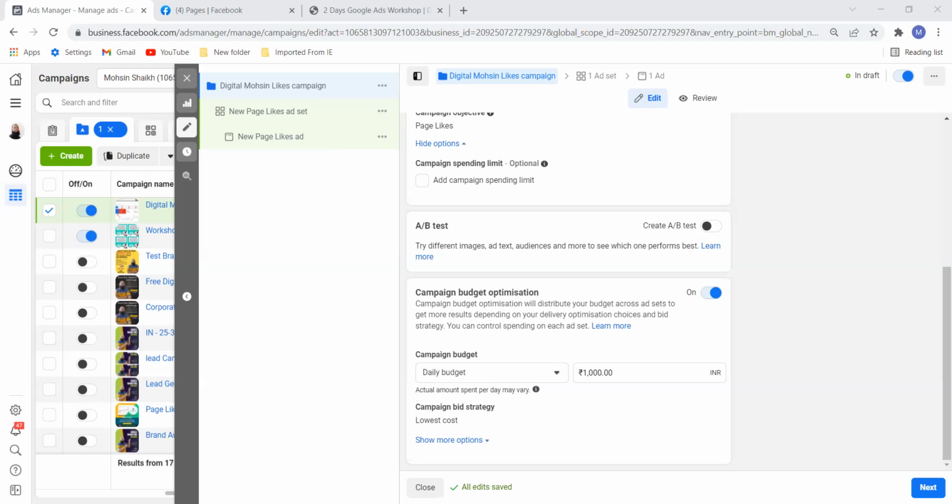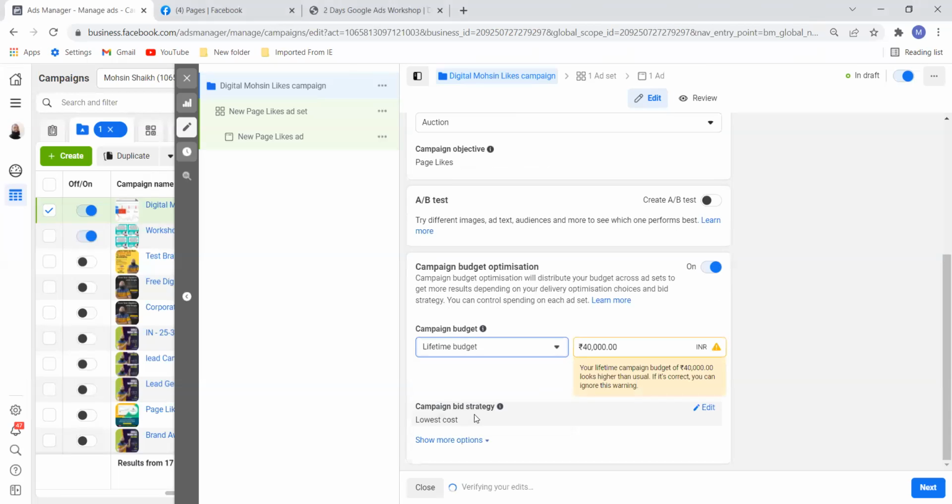So daily budget, if I want, I can do this. My daily budget or lifetime budget. Lifetime budget is, for example, I want to run for maybe 1 month, 2 months, or lifetime, till the time my balance is exhausted.